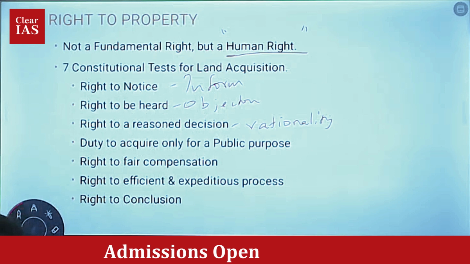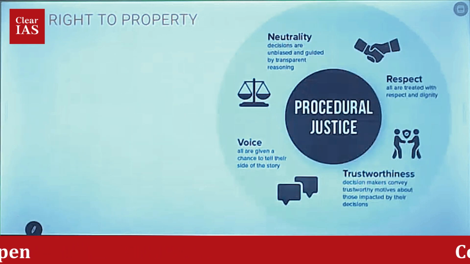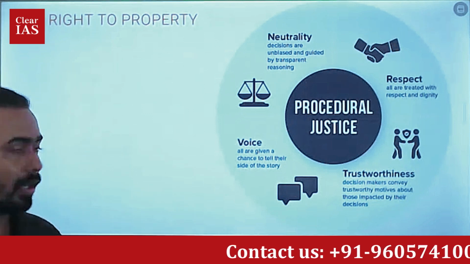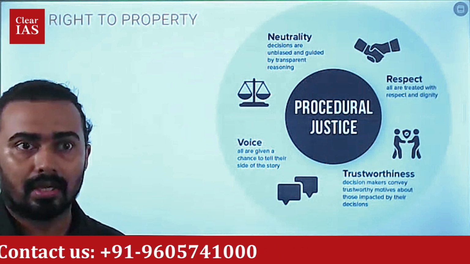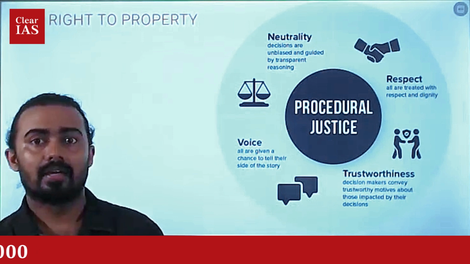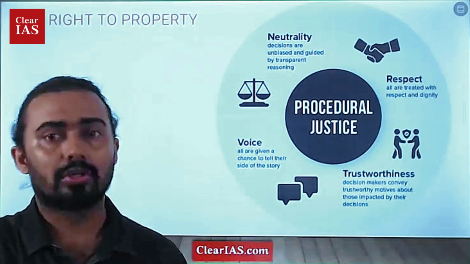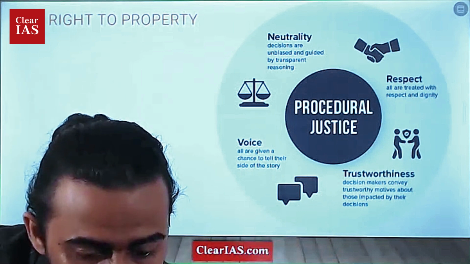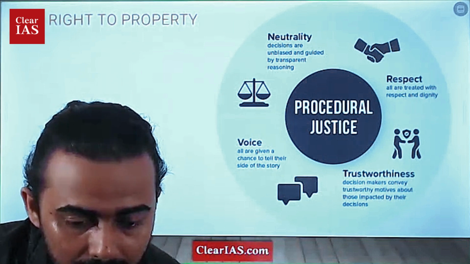So that is the topic of right to property, which was seen in the news recently. You also have to mention that this image was taken from Yale University, and they are talking about procedural justice. Whenever a procedure is happening, for example here, land acquisition, we have to understand that there are proper elements to be taken care of. For example, one thing is the neutrality of this particular process.